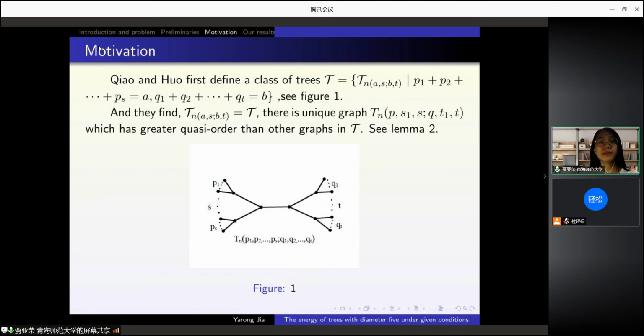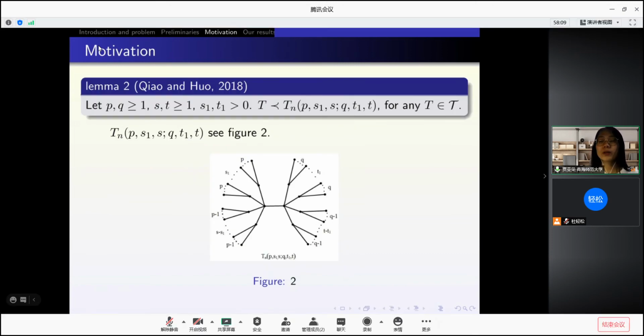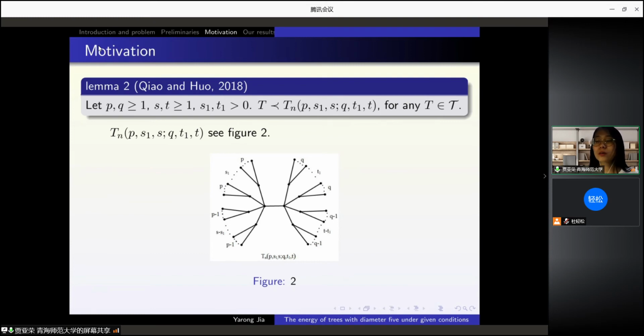There is a unique graph T(n+1,s,q,t1,t) which has greater quasi-order than other graphs in the class. Lemma 2: let p and q be greater than or equal to 1, s and t greater than or equal to 1, s1 and t1 greater than 0. We have that T quasi-order is less than T(n+1,s,q,t1,t) for any T belonging to the class.